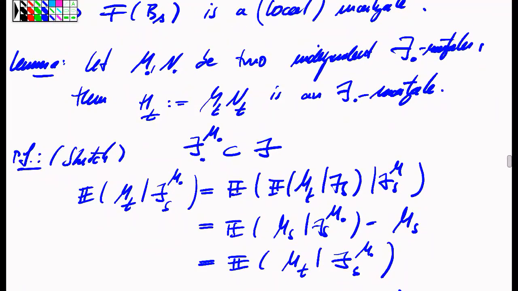So the previous argument used the fact that the product of the coordinates of a d-dimensional Brownian motion is again a martingale, in the case when the two coordinates are different, which in particular means that the co-bracket of these two coordinate processes is zero. And that's why in the Ito formula for Brownian motion in d dimensions, we see only second order derivatives along the diagonal of the outer function f. We can phrase this auxiliary statement as a separate lemma, which can be done as follows.